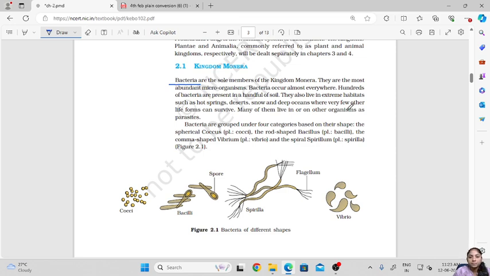They can exist in extreme habitats from extremely hot temperatures to very deep oceans or very cold climatic conditions. They also live in extreme habitats such as hot springs, deserts, snow and deep oceans where very few other forms of life can survive.